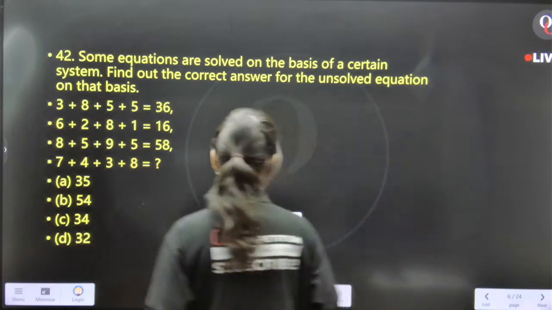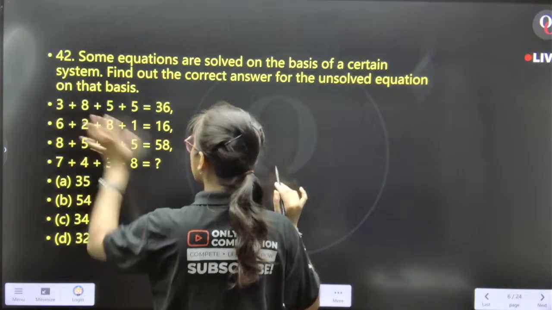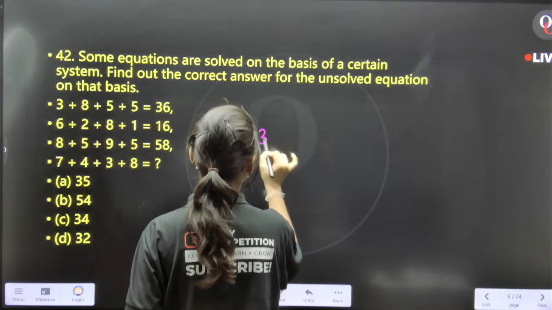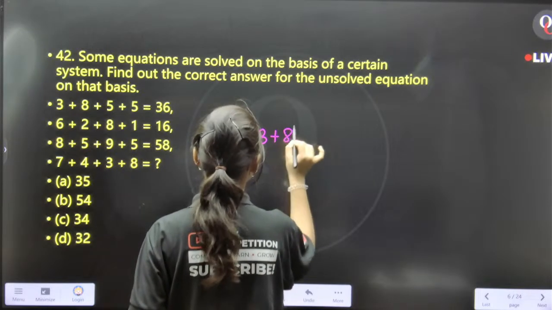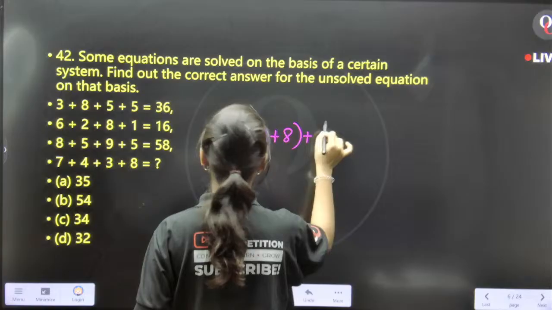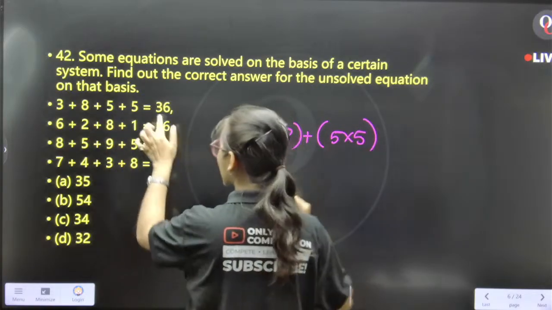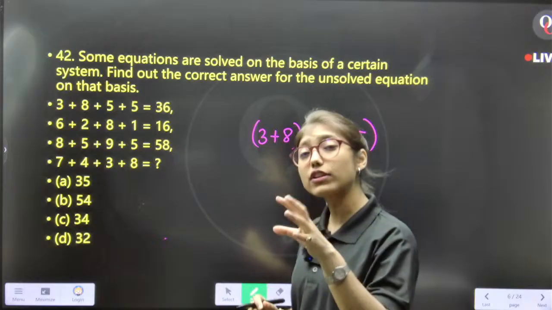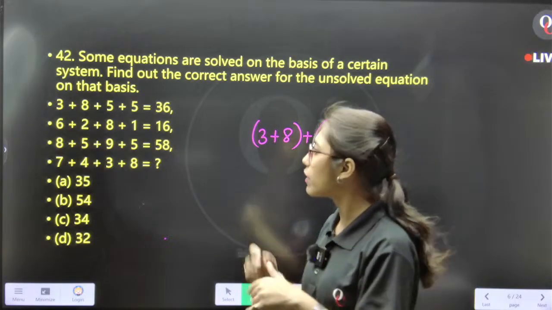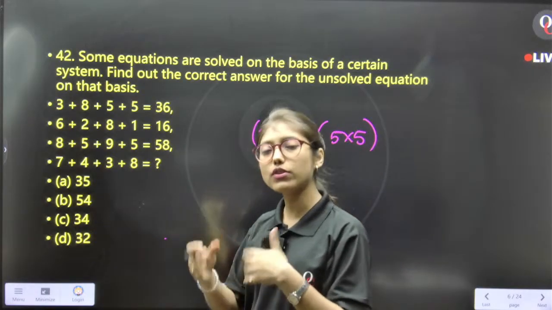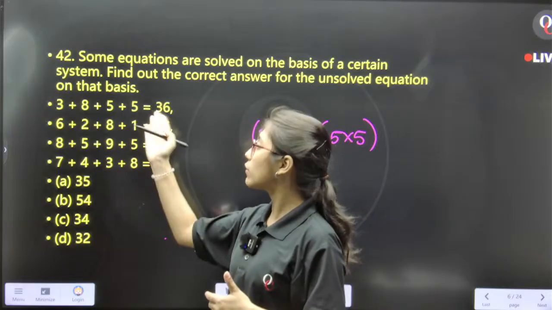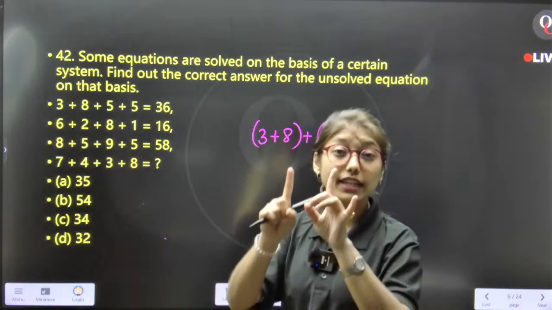Have a look here. In equation 1, it is 3 plus 8 plus 5 into 5, because this is 36. 5 into 5 is how much? 25. And with 25, how much do you need to add so that you can get 36? You will add 11.